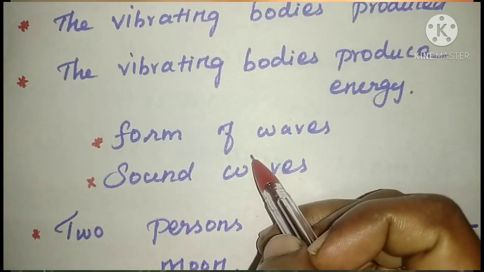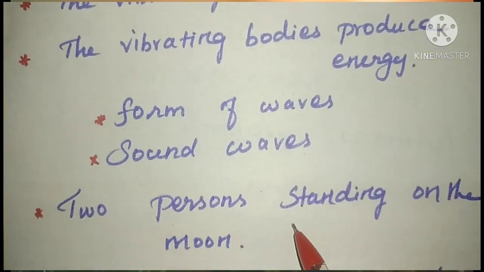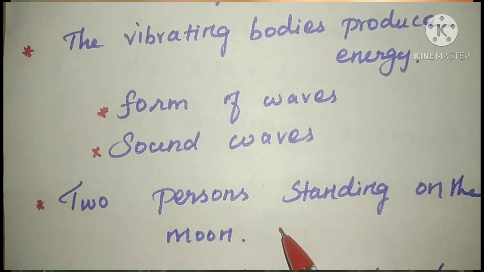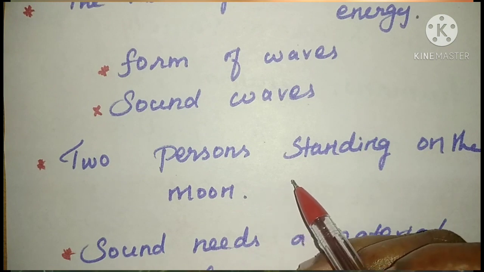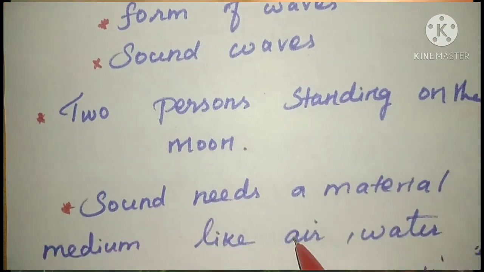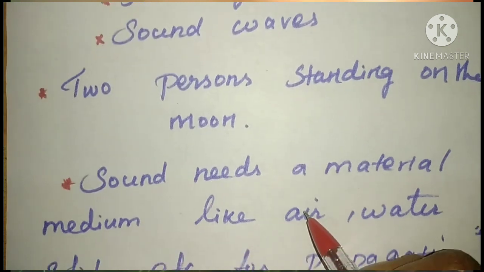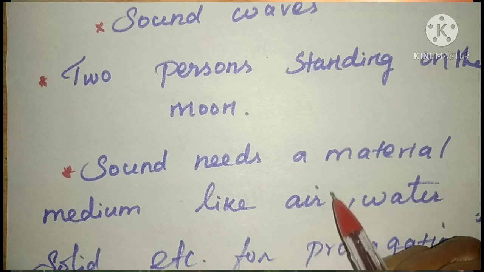If two persons are standing on the moon and they are talking, can they hear the sound of each other, can they communicate with each other on the moon? No, because there is no material or medium to propagate the sound, because sound needs a material medium like air, water or a solid material for propagation. So sound does not travel through vacuum.